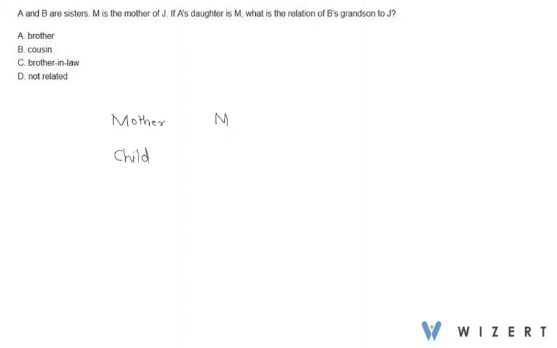Child is J. If A's daughter is M, now this is grandmother. A's daughter is M. M's daughter or son, that is child, is J. And A and B are sisters, so they are from the same set of parents. So A and B are sisters.